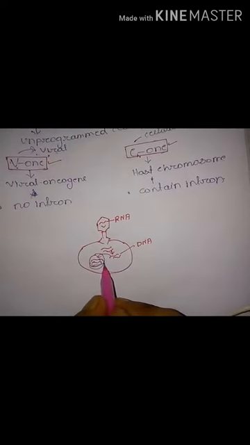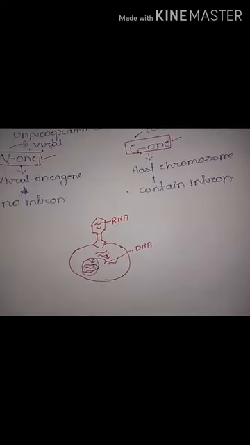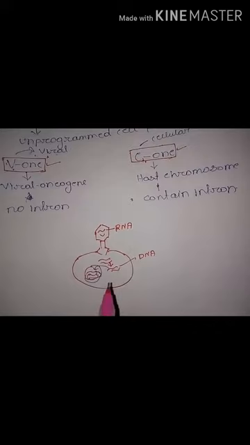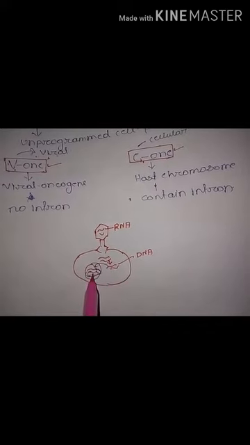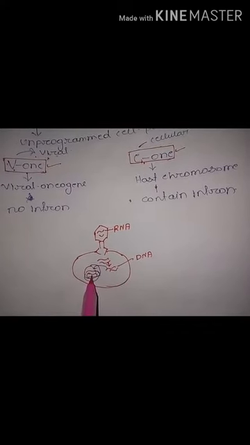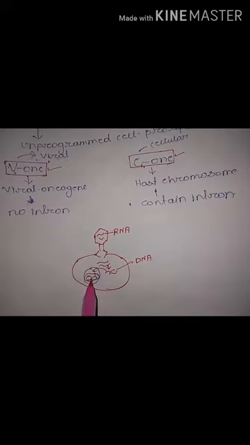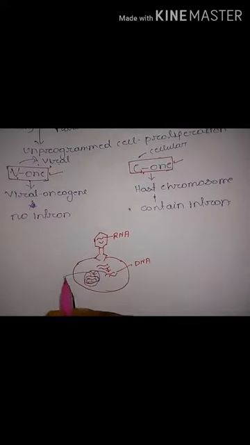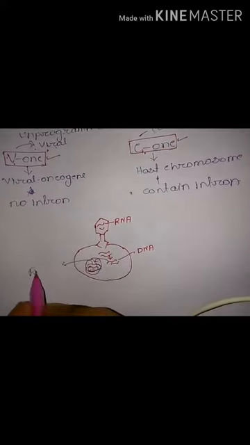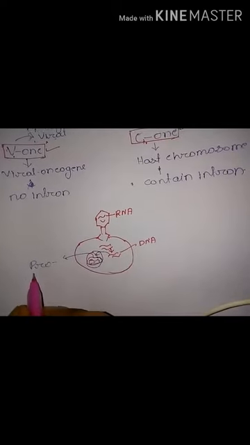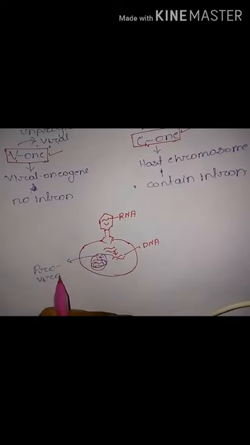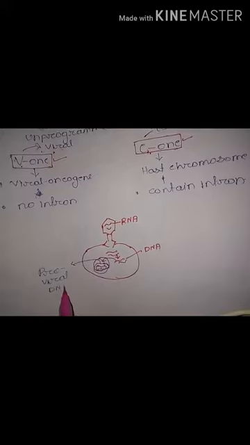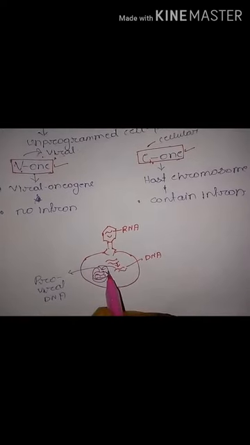Now when the host DNA is replicated, the DNA which is integrated into that region of the host chromosome is also replicated. So this is called proviral DNA.